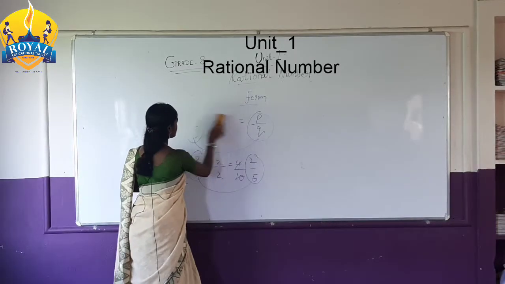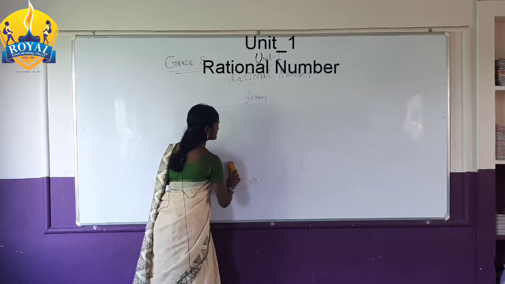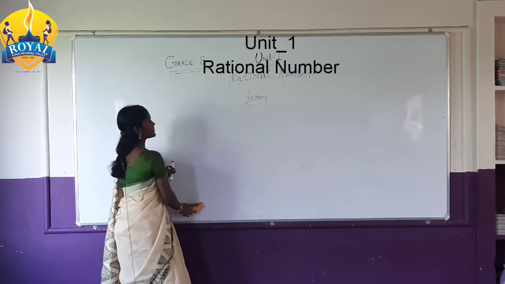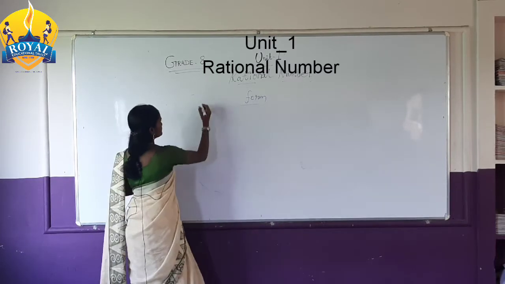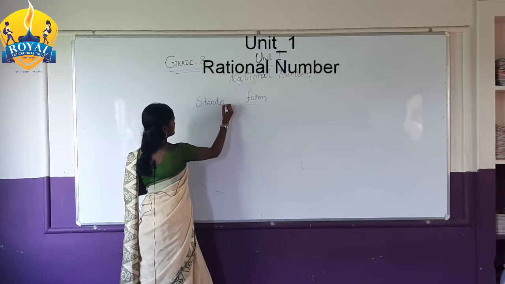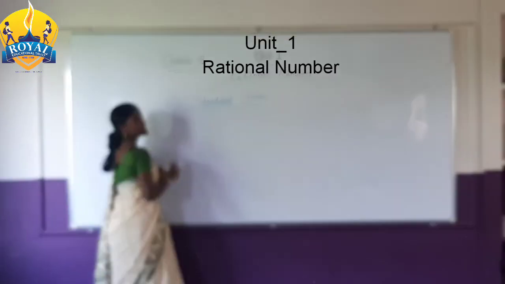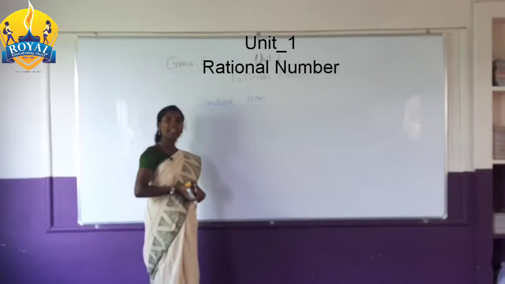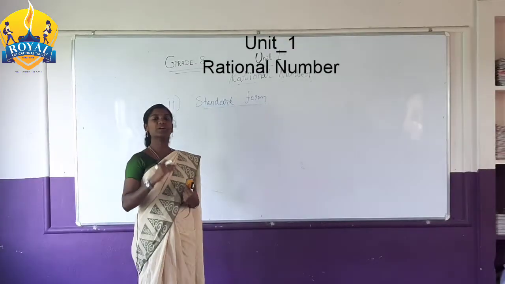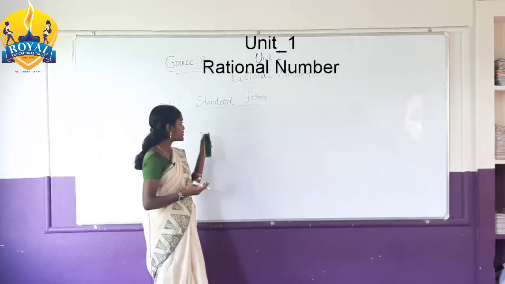Next, standard form. Standard form means you have to convert the given number to its lowest term.